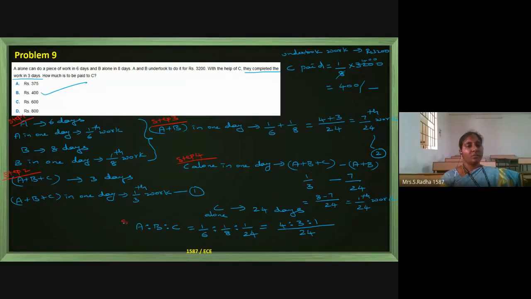In step 5, we make the ratio of their capacity. Out of the total payment, how much should C be paid? C's ratio is 1, so 1 by 8 into the total amount they are getting. So C is getting 400 rupees in total.